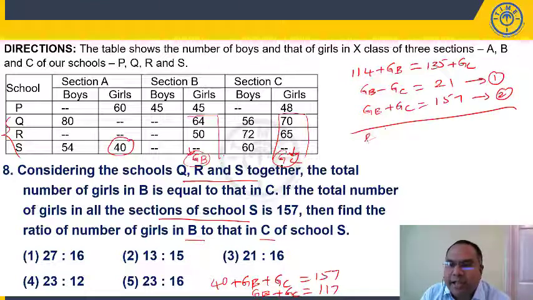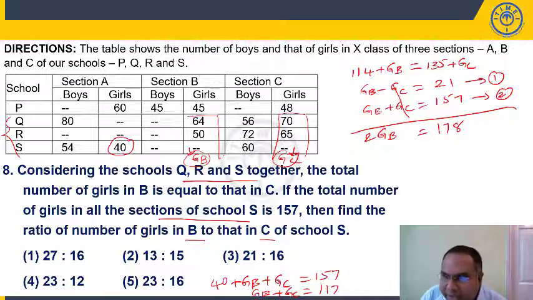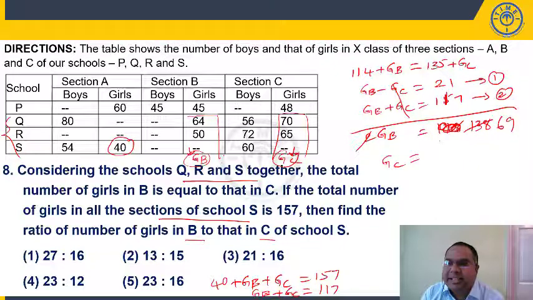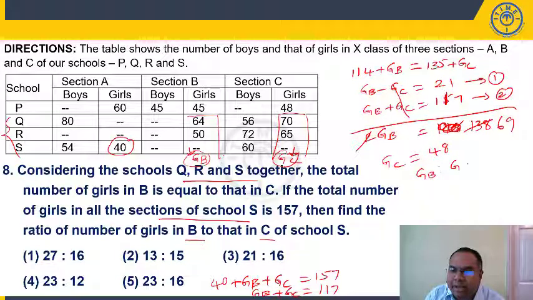Now solve this, add these two, 2 GB, the GC will get cancelled. It is not 157, it is 117, sorry. So 40 plus GB plus GC is 157. Subtract this 40, GB plus GC is 117, right? So 117 plus 21, 138, so 2 GB is 138 and girls in section B is 69. Substitute here. Girls in section C is 69 minus 21, it is 48. So the ratio of girls in section B to section C is 69 to 48.